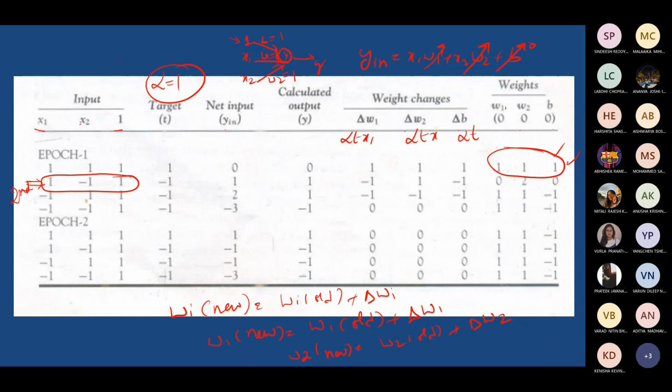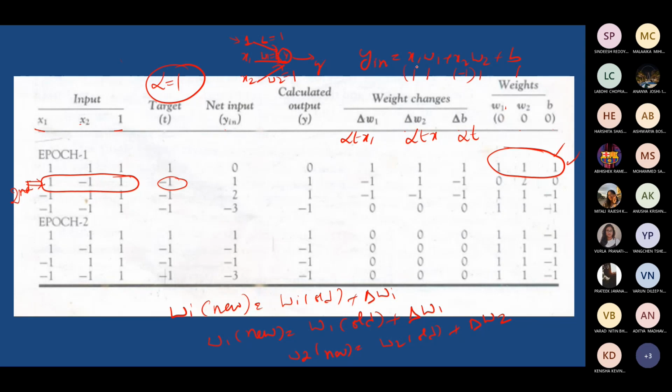I'm just trying to follow my algorithm, that's all. I'm not changing anything. So for this given input, this is the target. And if you use the net input equation, yin is equal to x1 w1 plus x2 w2 plus b, where now the values of the earlier w1, w2, b, whatever the earlier state, are now 1, 1 and 1. x1 is 1, but x2 is minus 1, right?